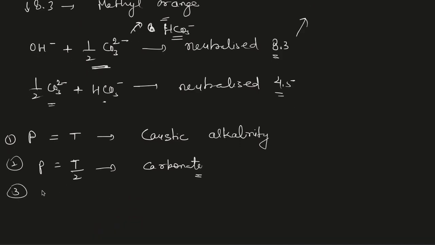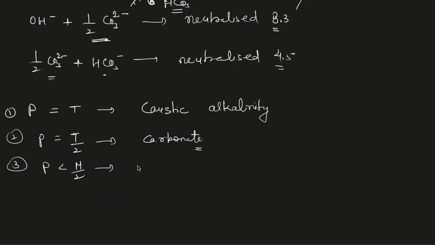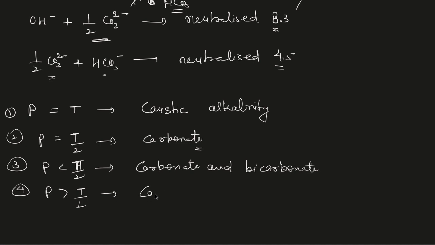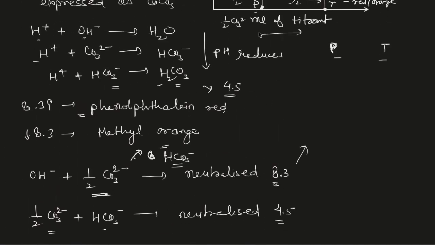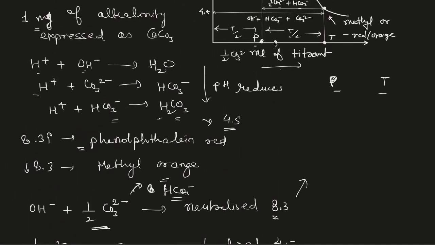Third, if P is less than T by 2, then the alkalinity is due to carbonate and bicarbonate. And the last one, if P is greater than T by 2, then the alkalinity is due to carbonate and hydroxide ions. P greater than T by 2 means this value lies somewhere here.